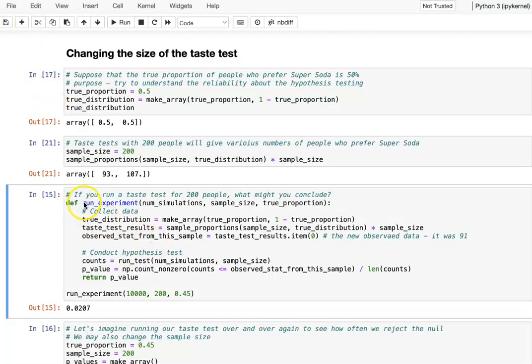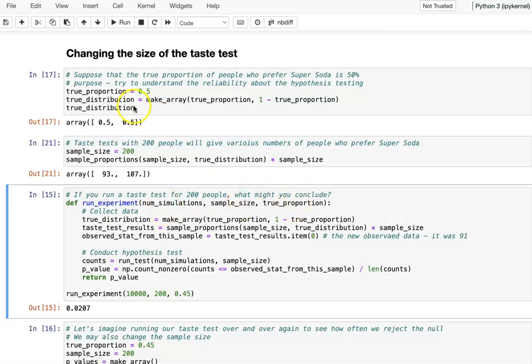Okay, so this function we call run experiments. Of course, the first thing, tell me how many times of simulation you want to do. We just do 10,000 as earlier. The sample size here is 200, so that's why this function we can change later. That's why we have 3 inputs: the number of simulations, the sample size, 200 for now.